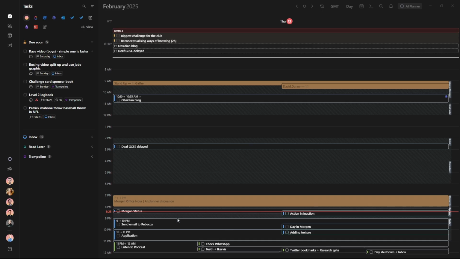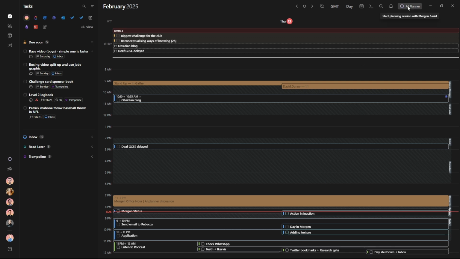I'm now towards the end of my day. You can see here we've got the social frame which comes in. All of these tasks have been added in the social frame, which shouldn't happen, which is why I'm trying to get as many of them done as soon as I can. That one won't take an hour, I just added it on my phone very quickly. That one might take an hour, I'm not sure. Day in Morgen I'm doing right now. Adding texture, I will probably do that tomorrow. I think I mentioned that in the last clip, I don't remember.